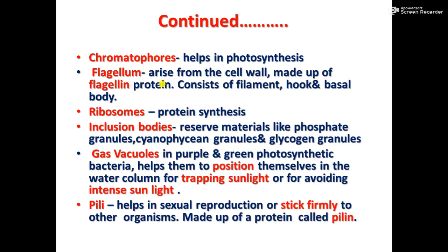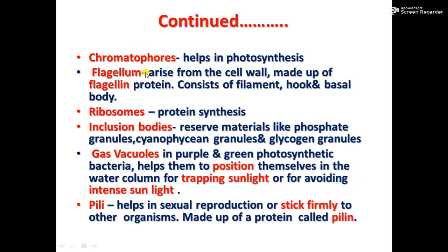Now let us see what are the other structures. In some bacteria, chromatophores are present, and chromatophores are in cyanobacteria. They help in photosynthesis. They are pigmented bodies.